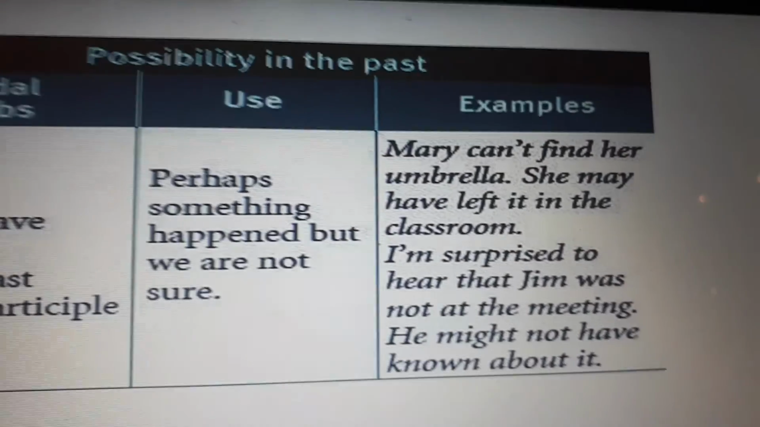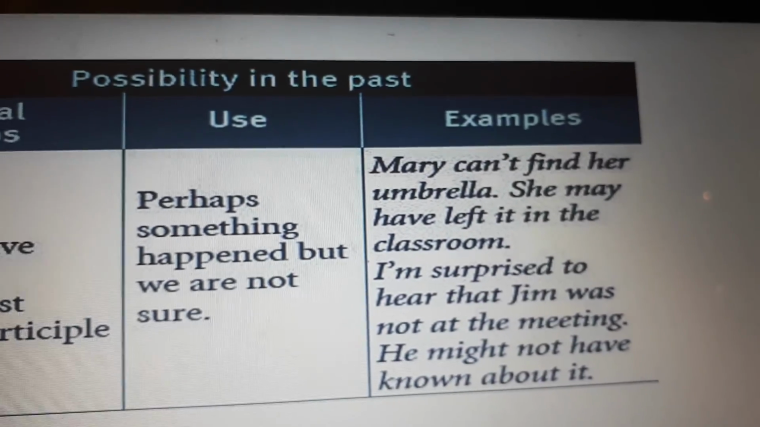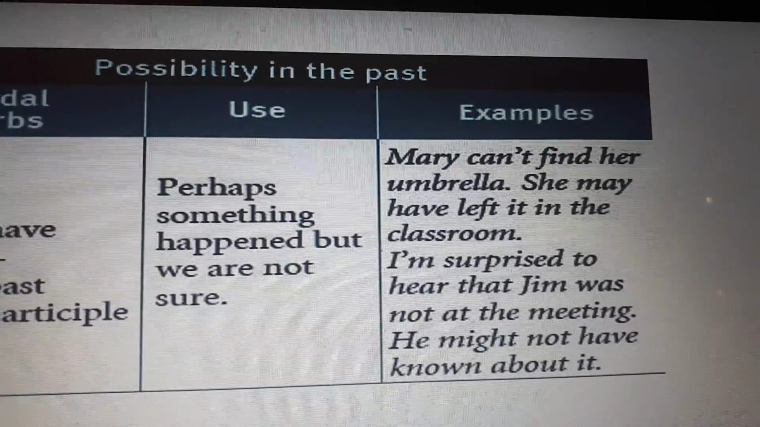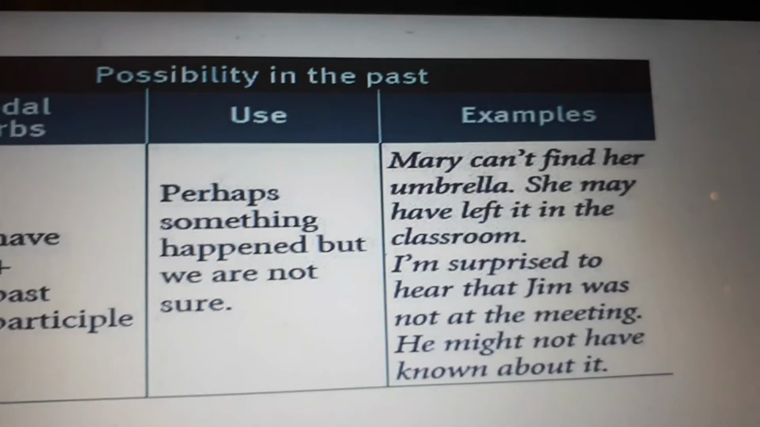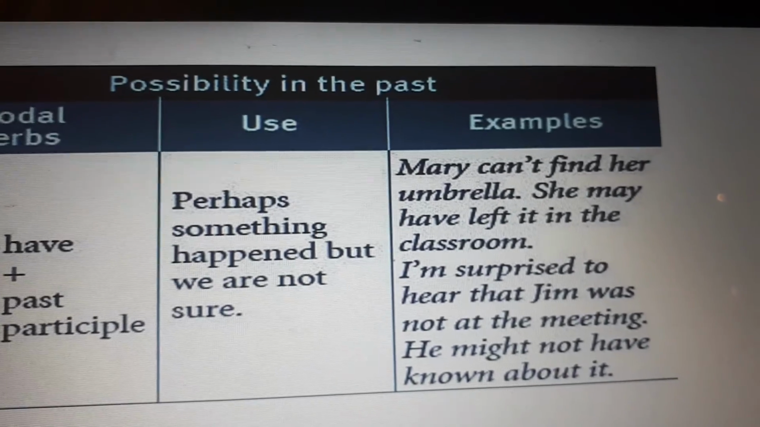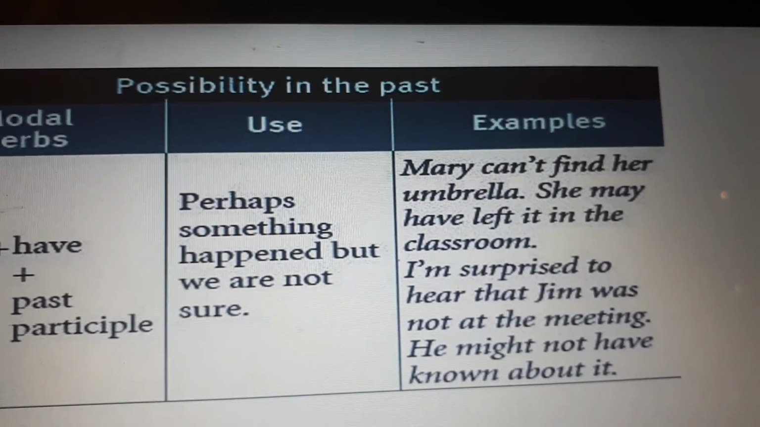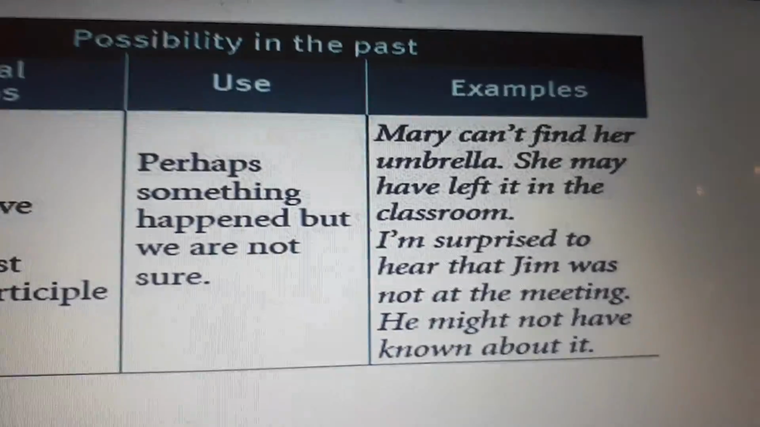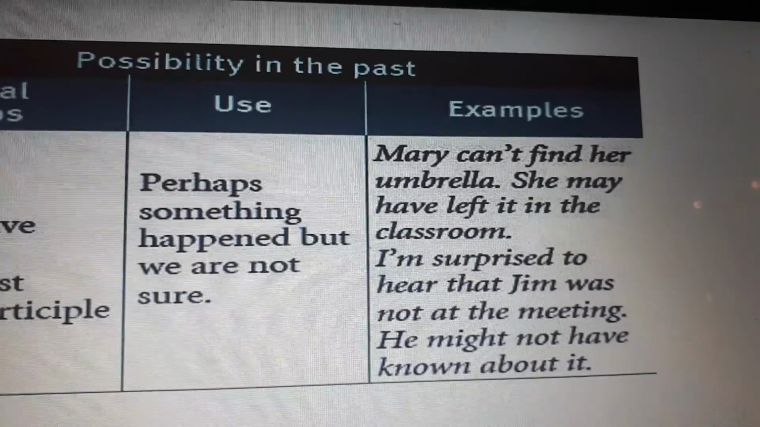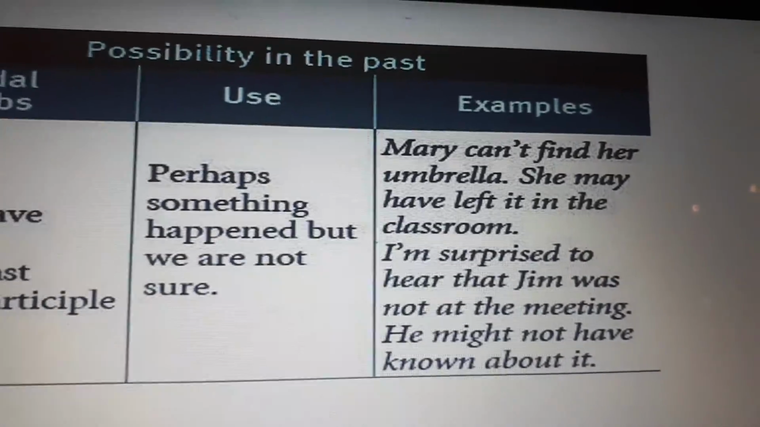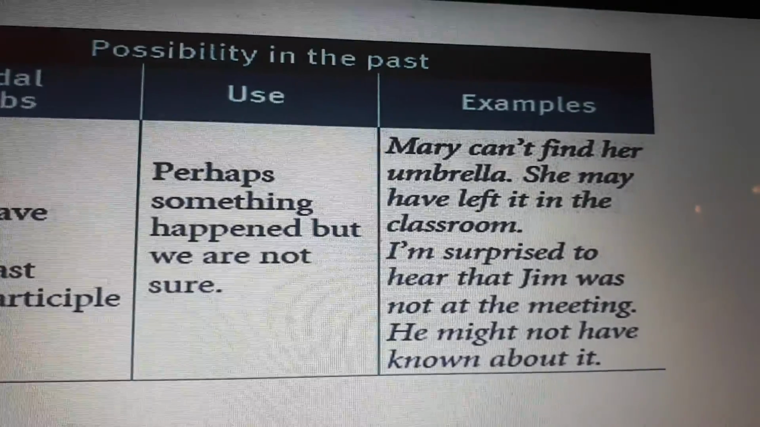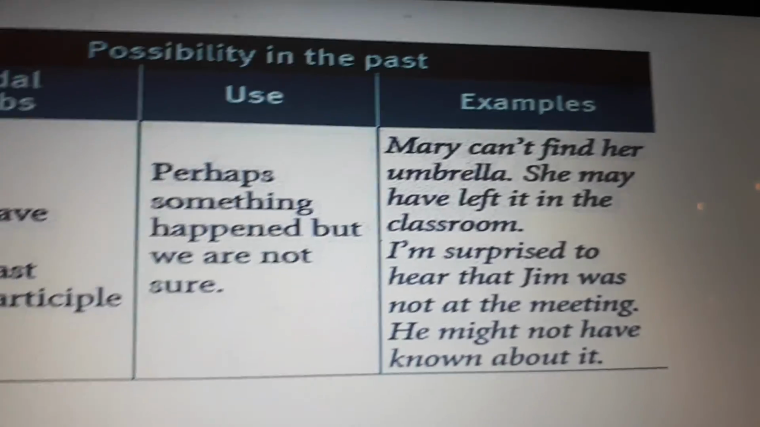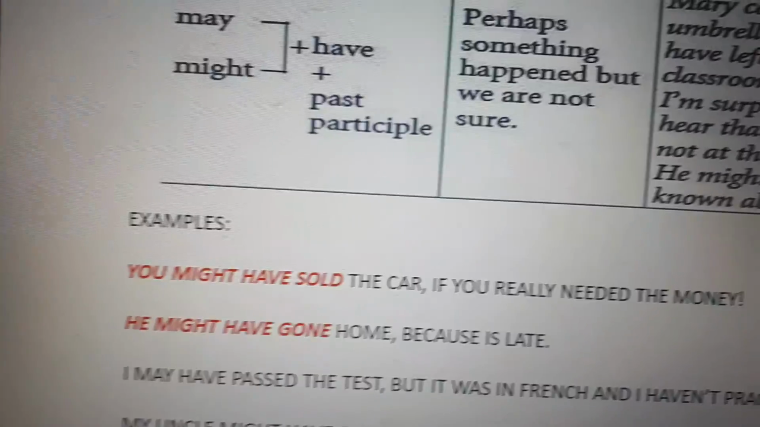Examples. Mary can't find her umbrella. She might have left it in the classroom. No encuentra el paraguas. Ha de haberlo dejado, pudo haberlo dejado en el salón. I'm surprised to hear that Jim was not at the meeting. He might not have known about it. Quizás o probablemente no ha de haber sabido de la junta.